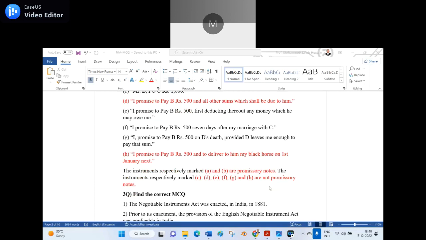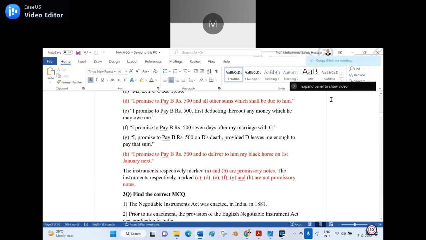The reason is that a promissory note has certain essential valid conditions, which are not fulfilled in the rest. I promise to pay rupees 500 and all other sums which shall be due to him means the figure is not ascertained. I promise to pay B rupees 500 and to deliver him a black horse on 1st January next: there is no such promise of a black horse, because it is about money exchange, to my knowledge. Am I right?